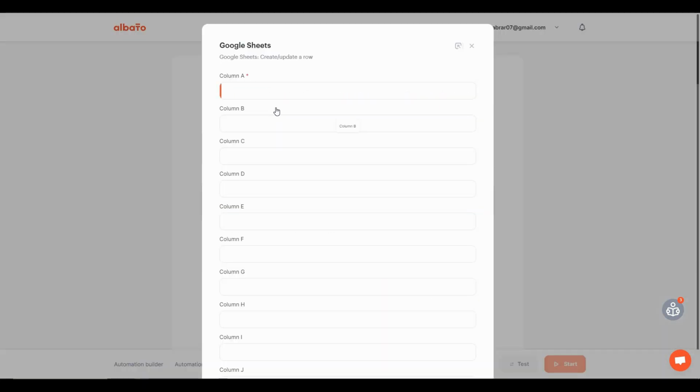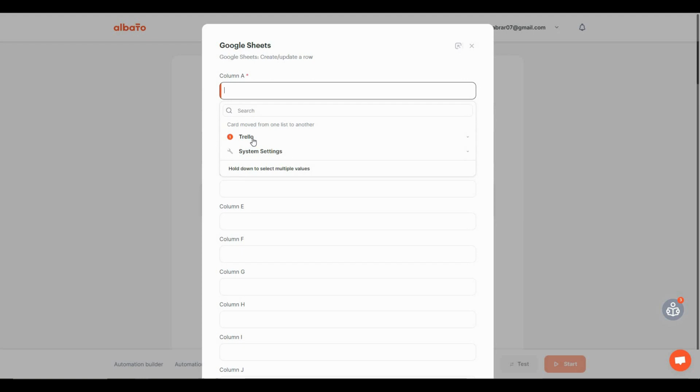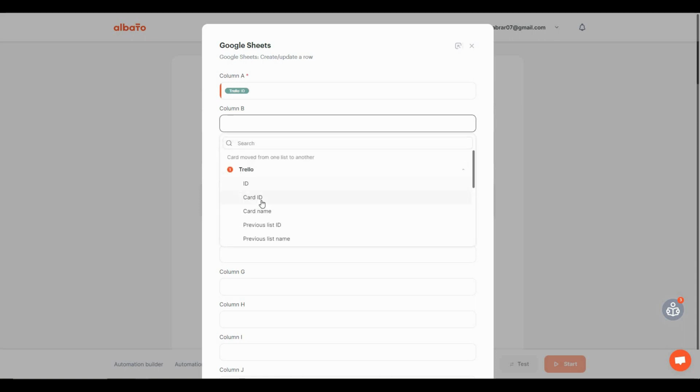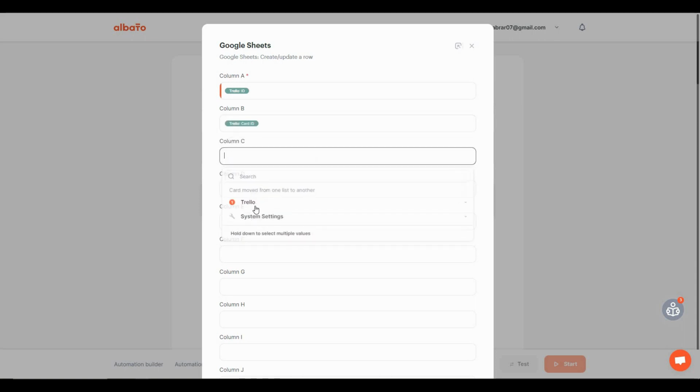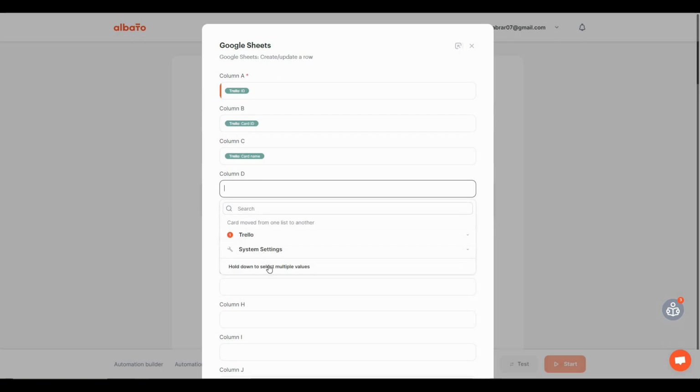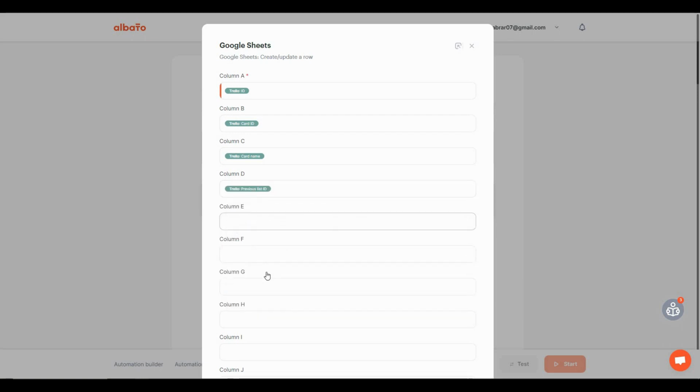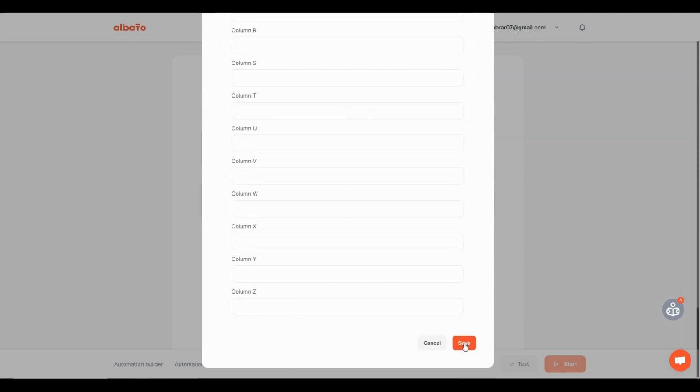Now here comes the column part. So I have to select in which column I want to get what kind of data. So click on this column A and then click on Trello. Now on this column A, I want to get the ID, and then on column B, I want to get the card ID, column C, card name, column D, previous list ID, and on column E, I want to get the previous list name. You can choose to get as many data as you want. I'm going to select only these 5 ones. Now let's scroll down and click on save.